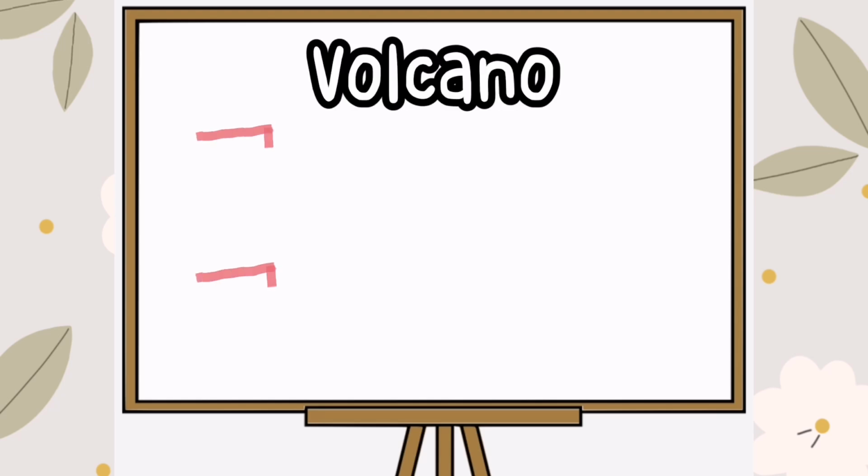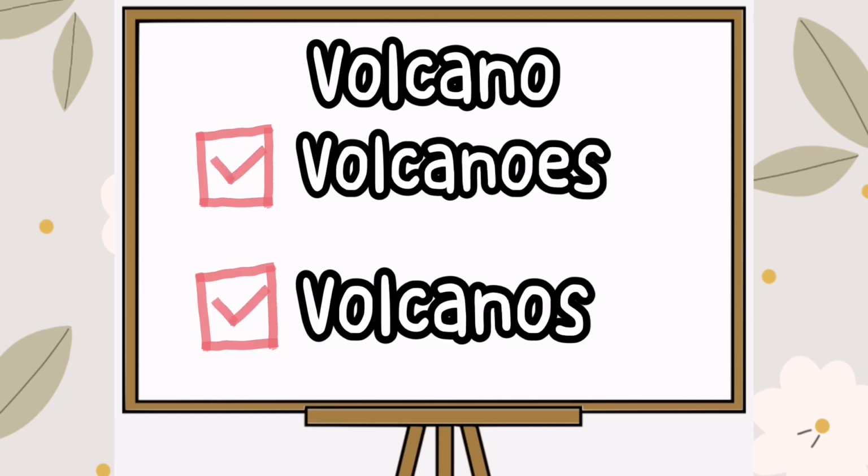With the unique word volcano, you can apply the standard pluralization for the word that ends in O or not. It's your choice. Both of the following are correct: volcanoes with an ES and volcanos with an S.